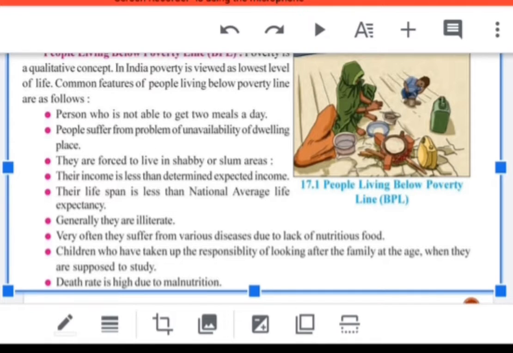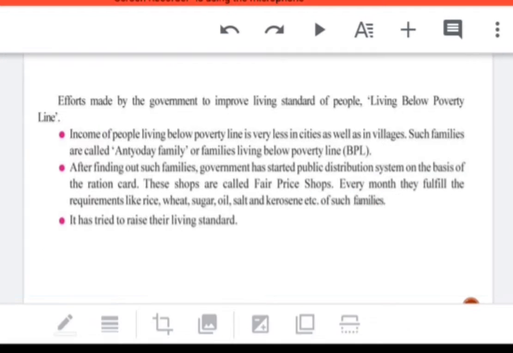Next, children take on responsibility at the time of study, at the age when a child should take a complete education and develop mentally and emotionally. At that time a child is working in hotels, dhabas, like this. And such people normally die due to malnutrition. They are not getting nutritive food. So these are all the features of BPL, below poverty line, people living below the poverty line.